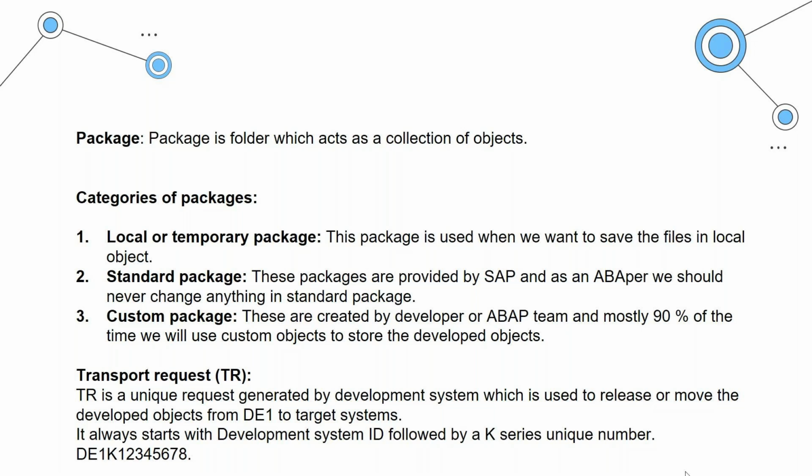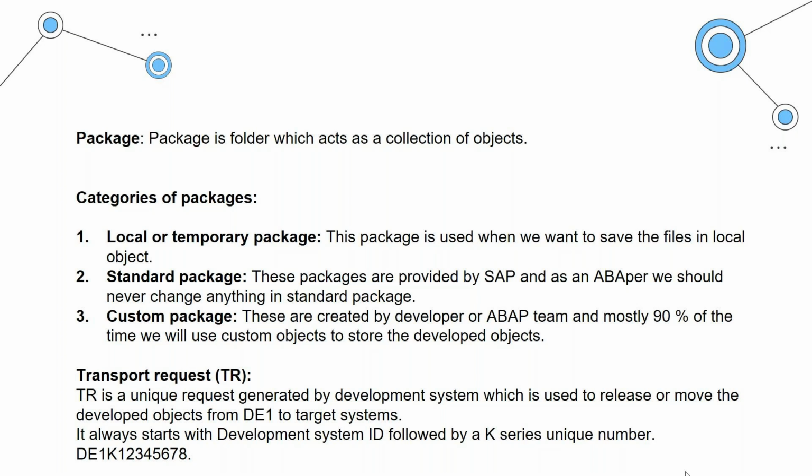Then transport request. So what is a transport request? A transport request is a system generated unique number that gets generated only in your development system, right? It is used to release the object from development to target. When I say target, target could be quality or production. The same TR we will use to go to production also. So from development to quality, from quality to production.